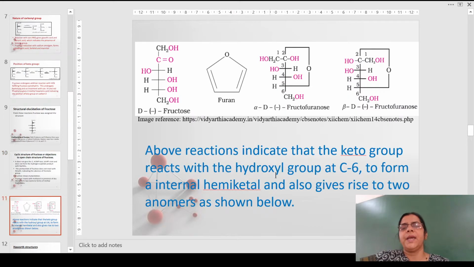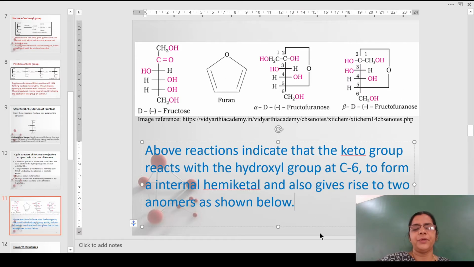Hence, in this reaction we can see that the keto group present on the second carbon reacts with the OH group, the hydroxy group on the sixth carbon, forming an internal hemiketal. That gives rise to two anomeric forms of fructose, the alpha and the beta form, in a furan ring. Since this is a 5-membered ring, we can assign this as the structure of fructose.